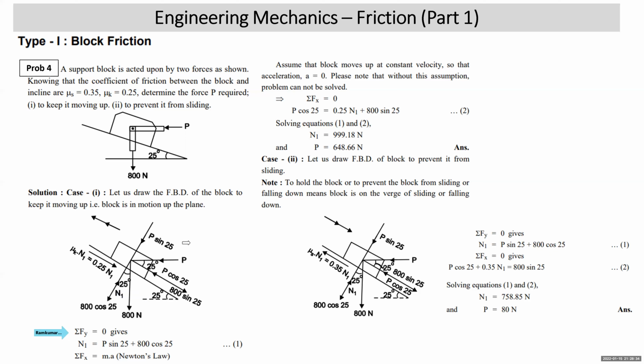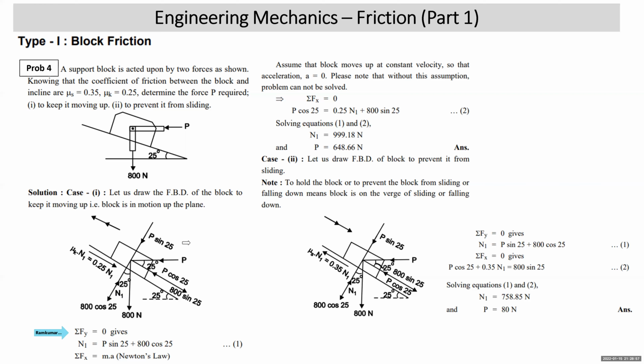In this case, when the body is in motion, sigma Fy is equal to 0 will still be valid. Why is sigma Fy equal to 0 still valid? See, motion of the body is along the plane. There is no motion normal to the plane. So the body is still considered to be in static equilibrium normal to the plane. So first we write sigma Fy is equal to 0. So what is that going to be? Up forces N1 equal to down forces P sin 25 plus 800 cos 25.